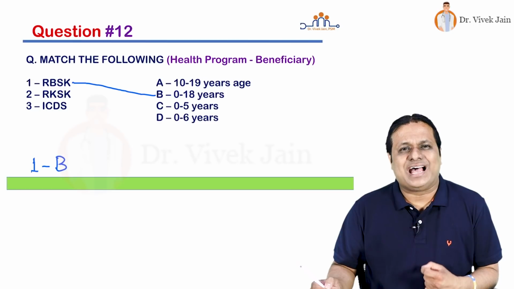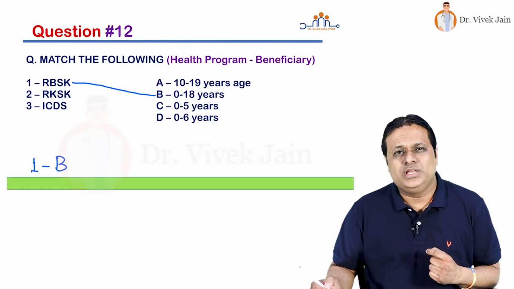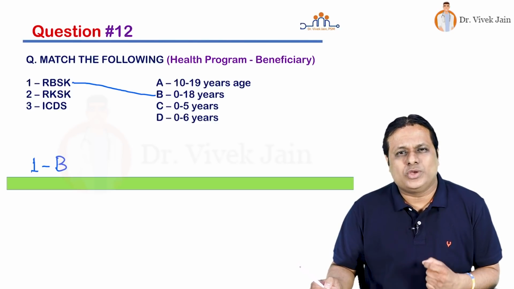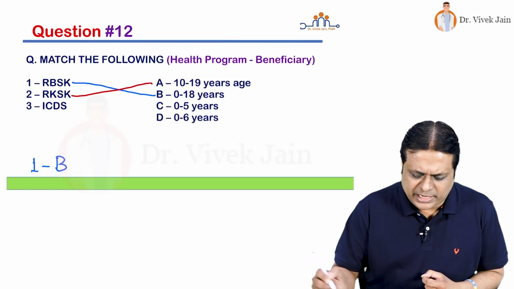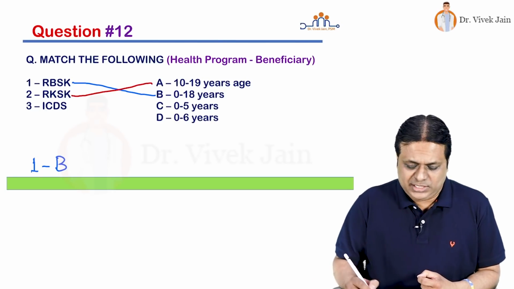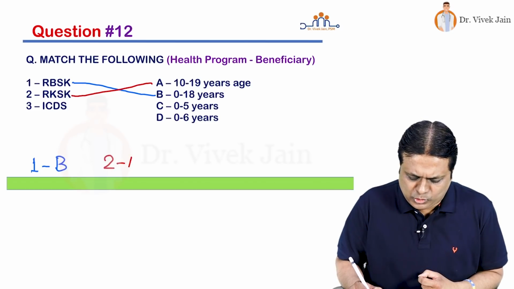Second is RKSK. What is RKSK? Rashtriya Kishore Swasthya Karyakram. What is Kishore? Kishore is adolescent. So in our country, who is adolescent? Adolescent is 10 to 19 years of age. So I can say 2A.